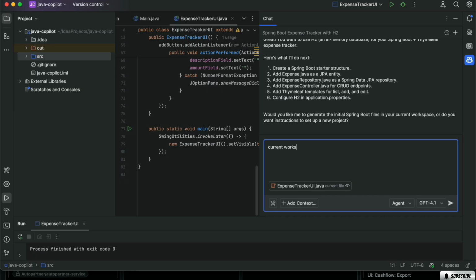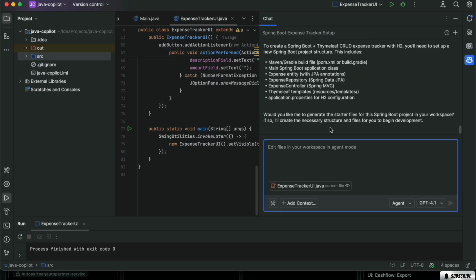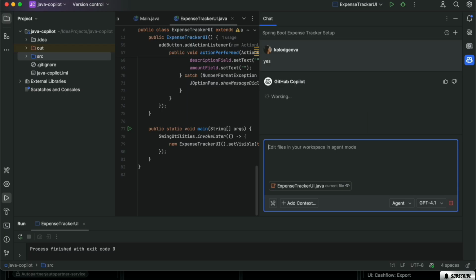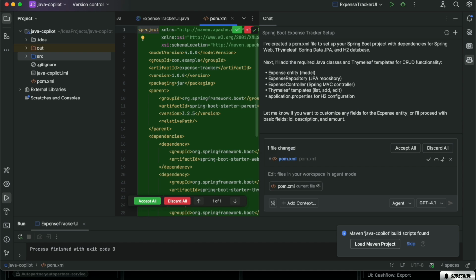Current workspace. So what we are doing, we now change our project a lot because it was a plain Java project, and now we convert it to a Maven project.